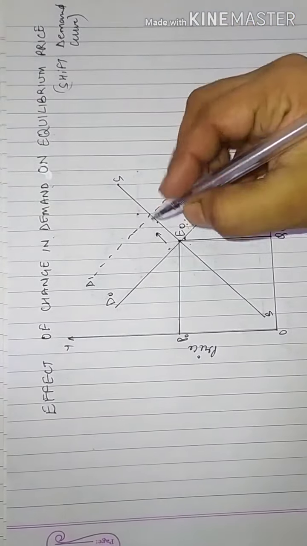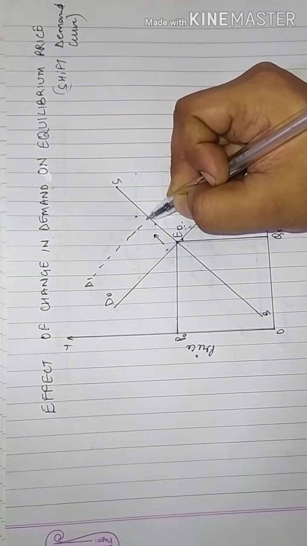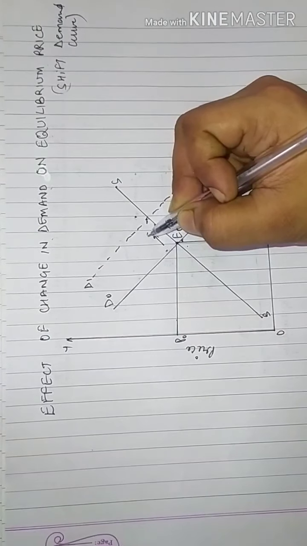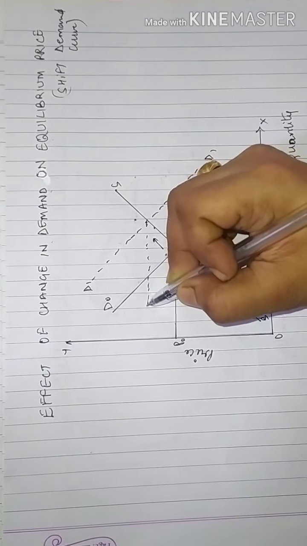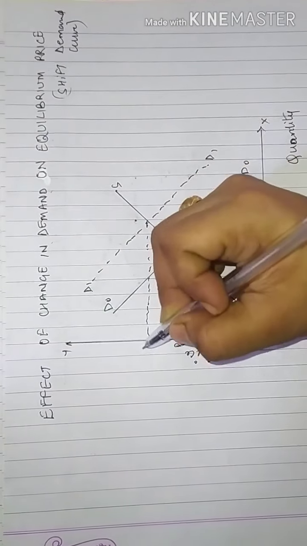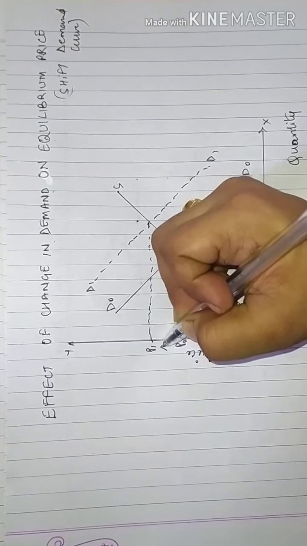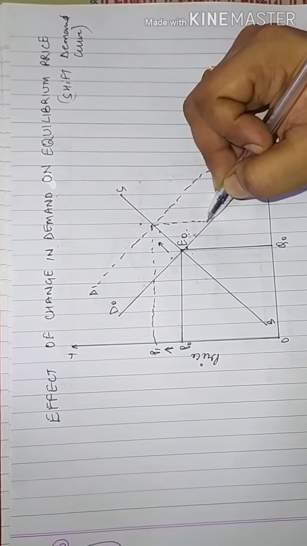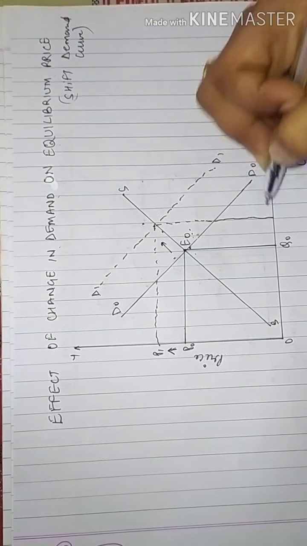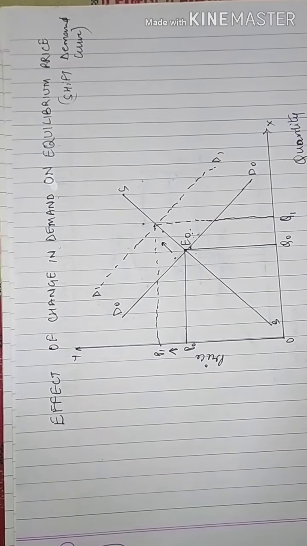Now I will touch the point. See, this is where the point is meeting on my supply curve. Now I touch the point. What is the situation? I'll check what effect it is giving. See, this is P1. What happened? Price is raised. Now if I check my quantity, equally my quantity is raised.